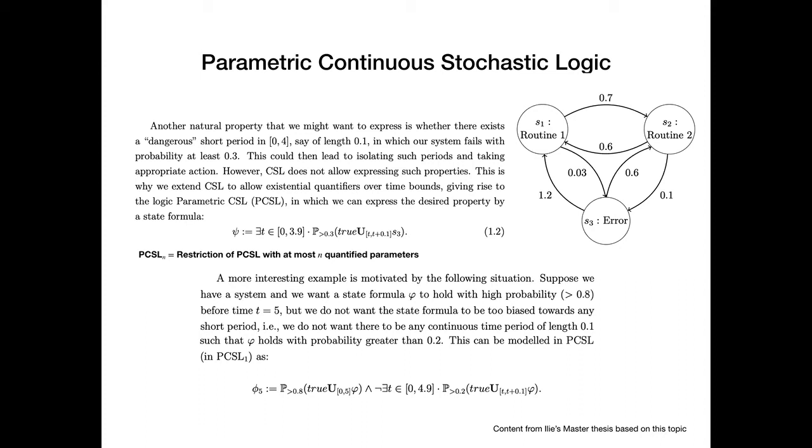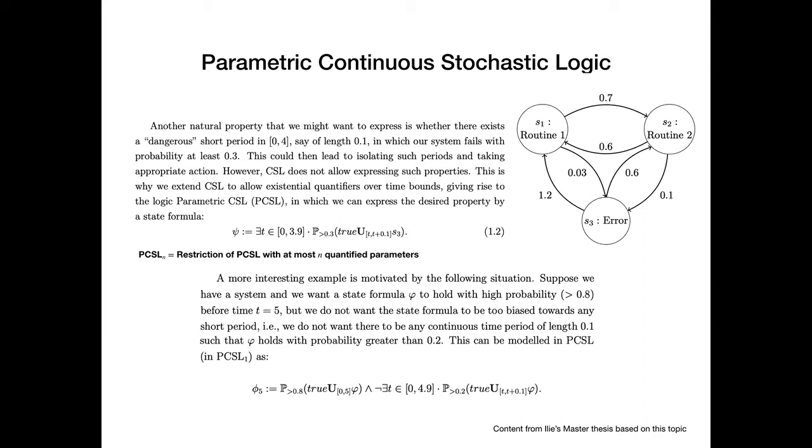For example, let us take a look again at this continuous time Markov chain, which depicts the simple process we've seen before. Basically, we've got 2 routines with some transition rates between them, and then we've got the error state, to which we also have some smaller probability transitions.